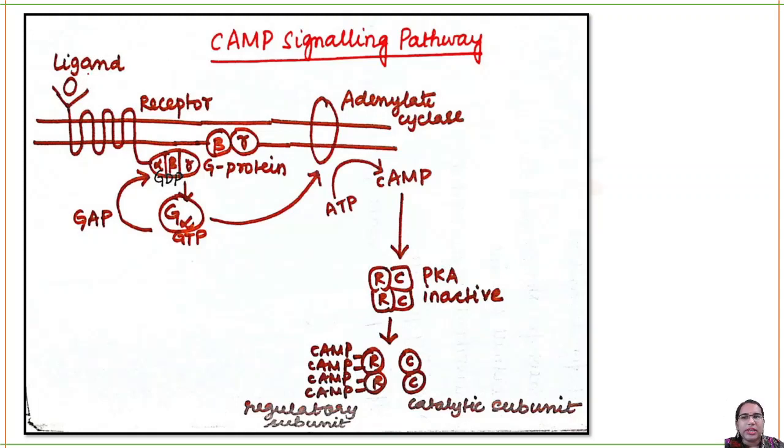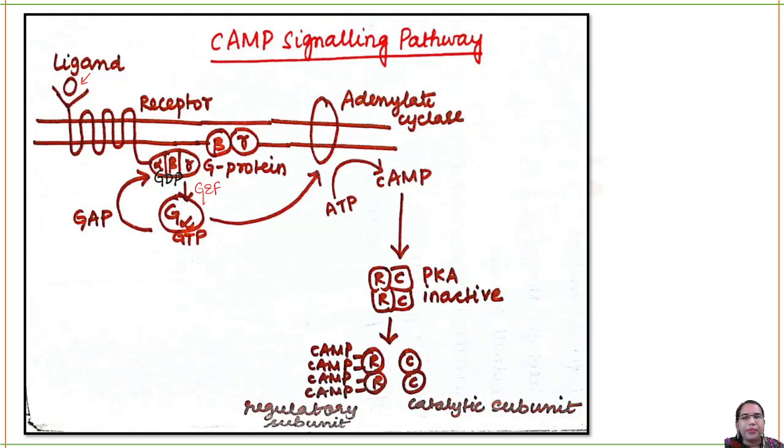You can see here the ligand is binding to the receptor, which is a serpentine receptor. That causes a conformational change in the receptor and it activates the G protein. When G protein is activated, which means G alpha GTP, for this activation you need guanine nucleotide exchange factors, which cause G alpha to be attached to GTP.